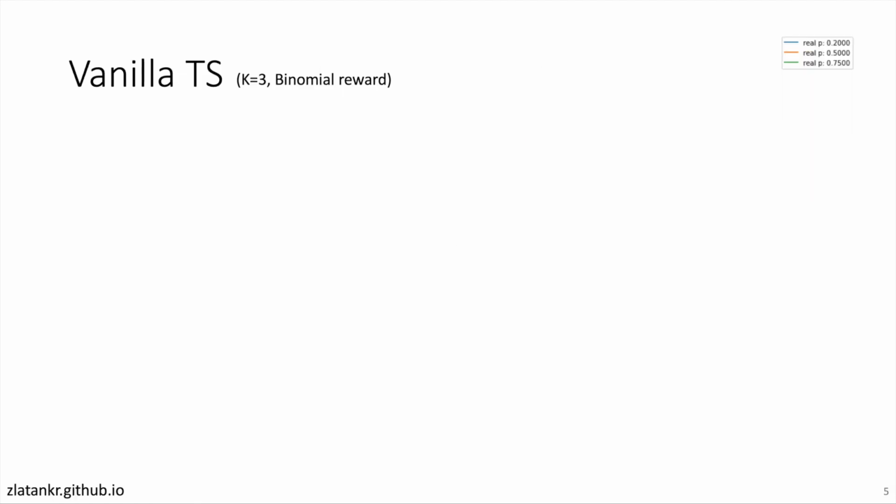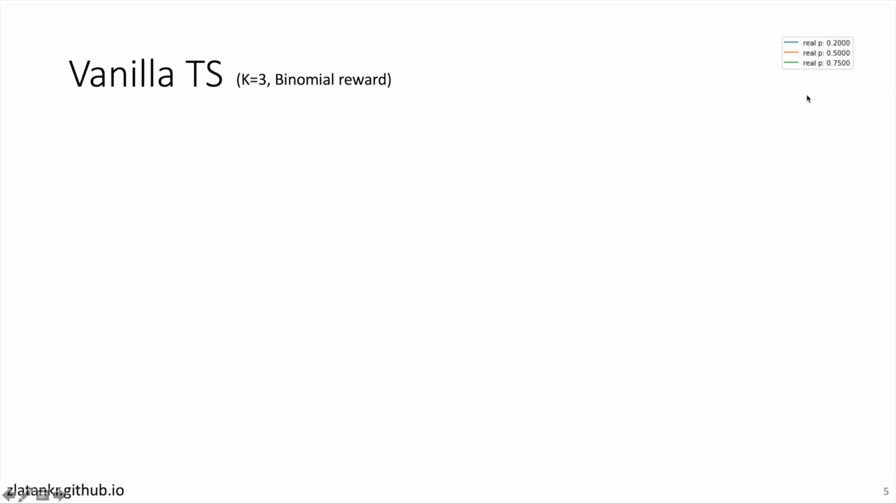Now, to get some more intuition into vanilla Thompson sampling, let's have a look at this simple example where we have 3 arms and a binomial reward distribution. As you can see here, we have 3 arms, the blue one, the orange one, the green one, and you can see the means of the arms also noted here.